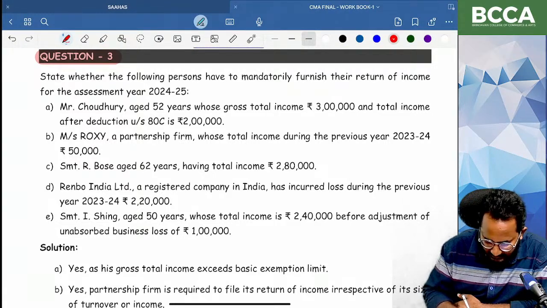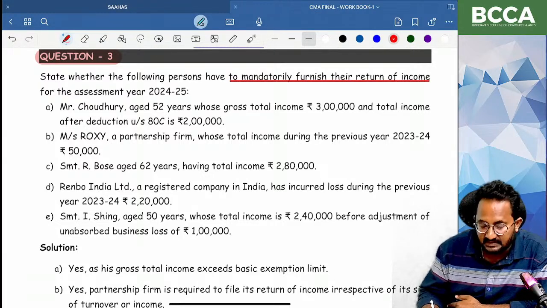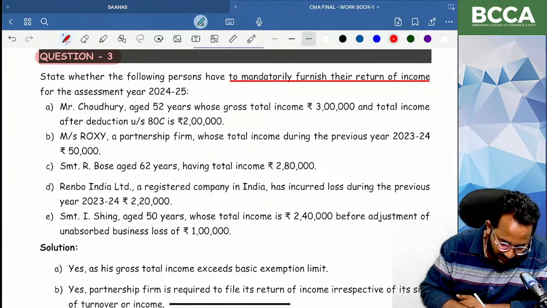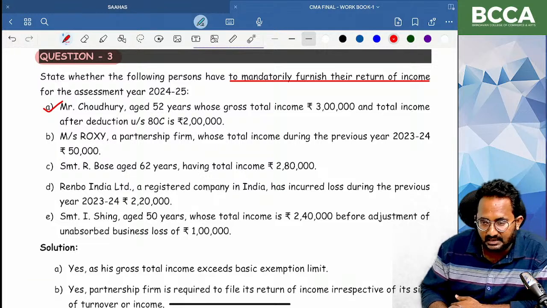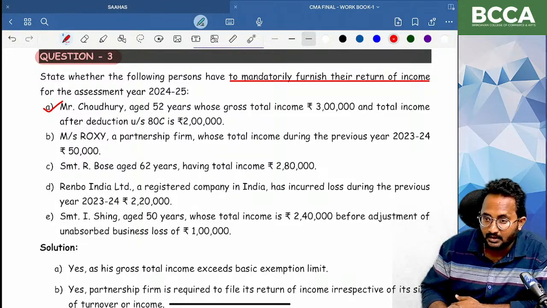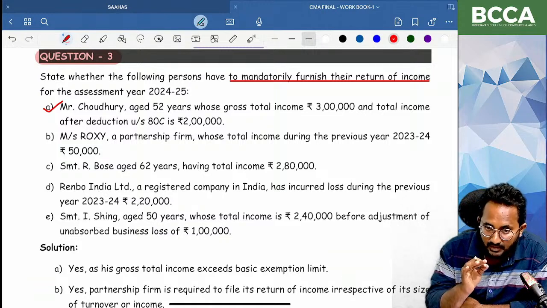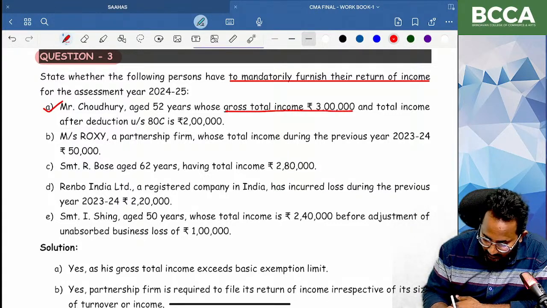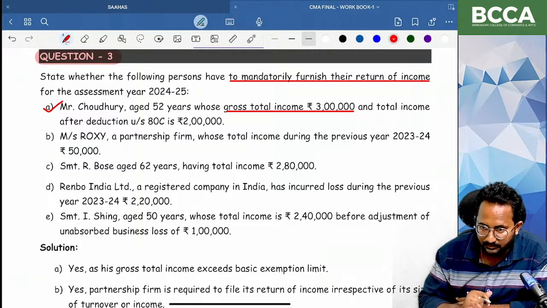State whether the following persons have to mandatorily furnish the return of income or not. You have to verify whether they are required to file the return of income mandatorily. Chaudhary is an individual. When is an individual mandatorily required to file the return of income? If their gross total income before claiming section 54 series exemption exceeded the basic exemption limit. Yes, their gross total income. How much? 3 lakh. We have to check the gross total income only.